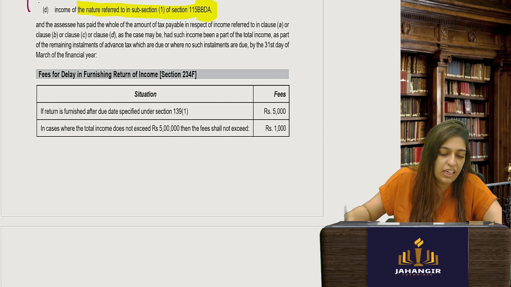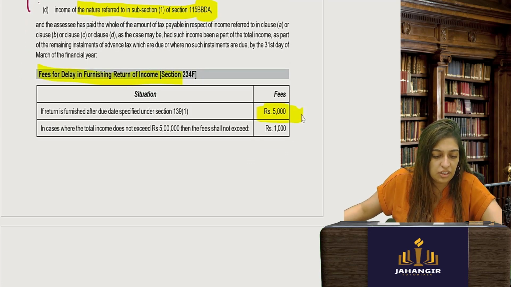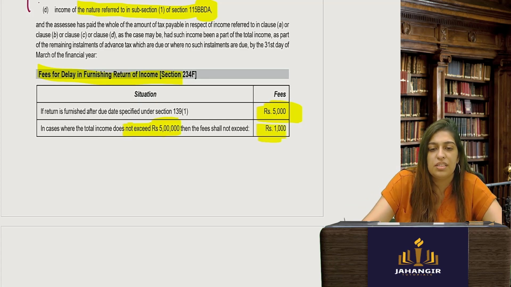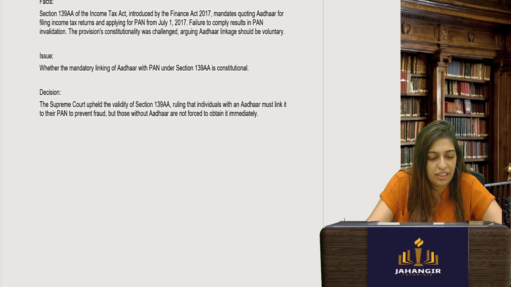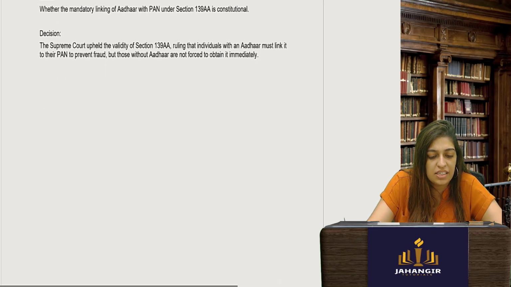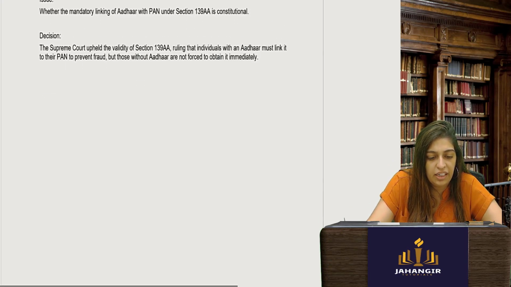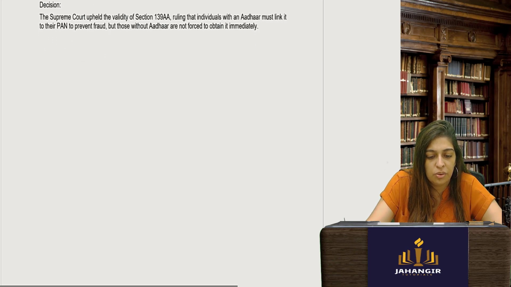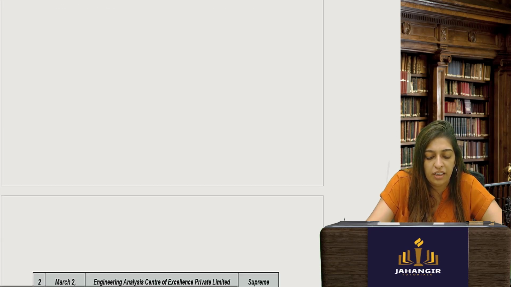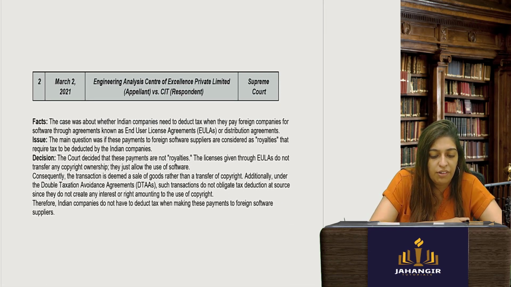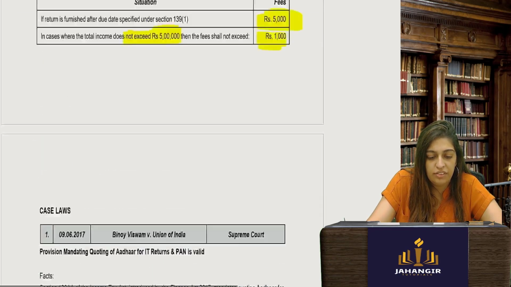Then fee for delaying furnishing return, standard fee of 5,000. If the total income does not exceed 5 lakhs, then 1,000 rupees. That is fine. Failure to comply, if you do not put your PAN, then... the mandatory linking of Aadhaar is considered unconstitutional ruling, that individuals with an Aadhaar must link it to their PAN to prevent fraud, but those without Aadhaar are not forced to obtain it. So if you don't have an Aadhaar, it's okay, but you compulsorily have to have a PAN. Okay. So now this is it.